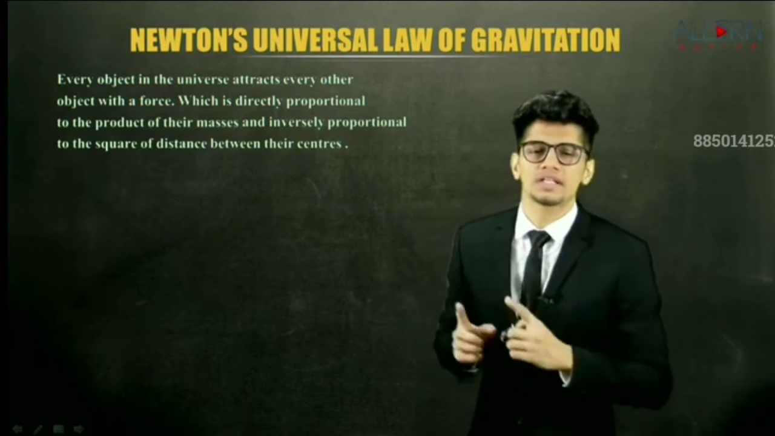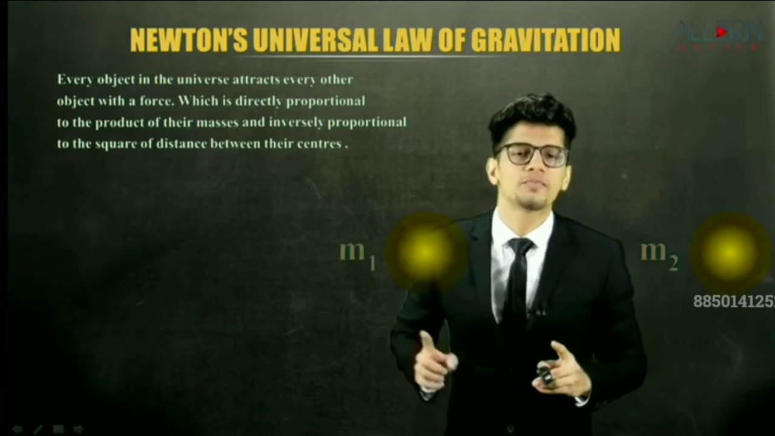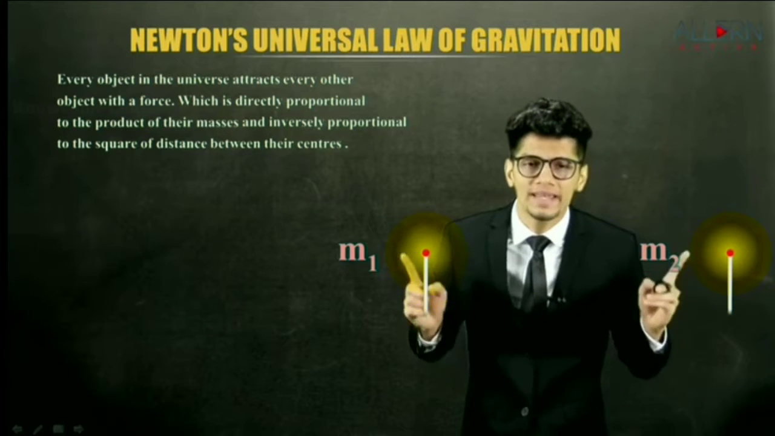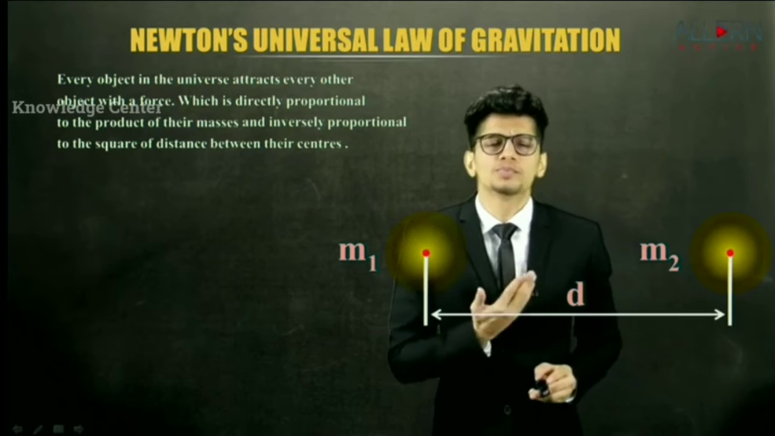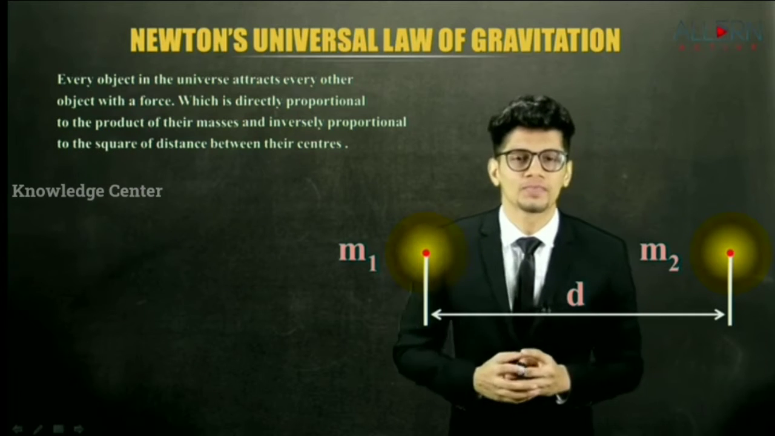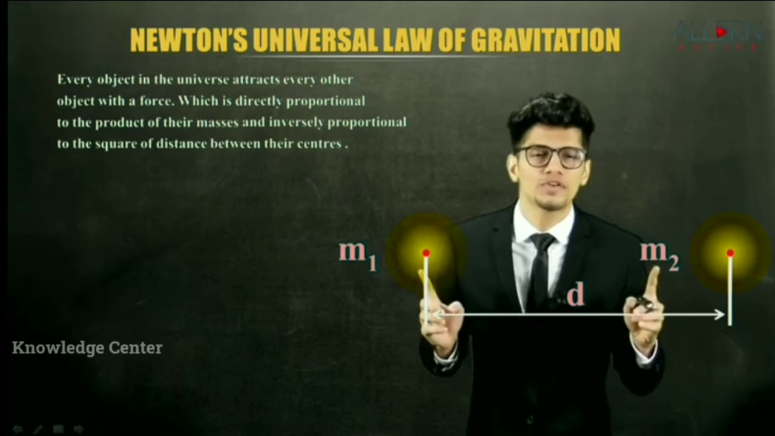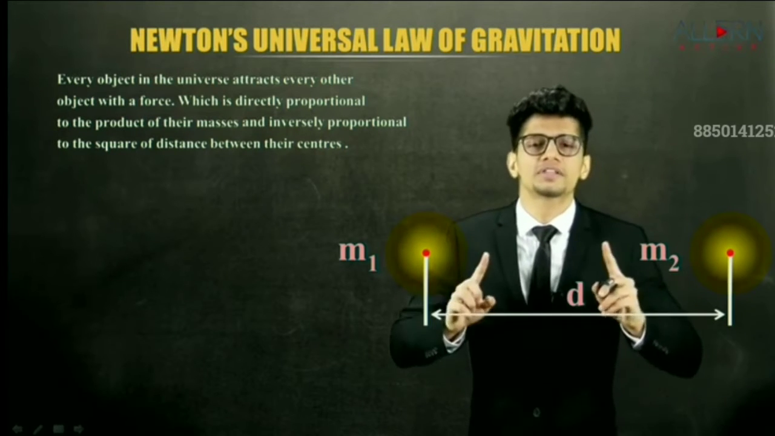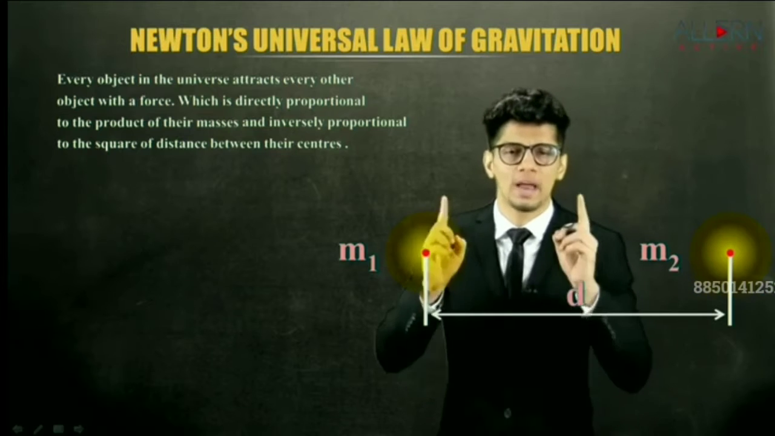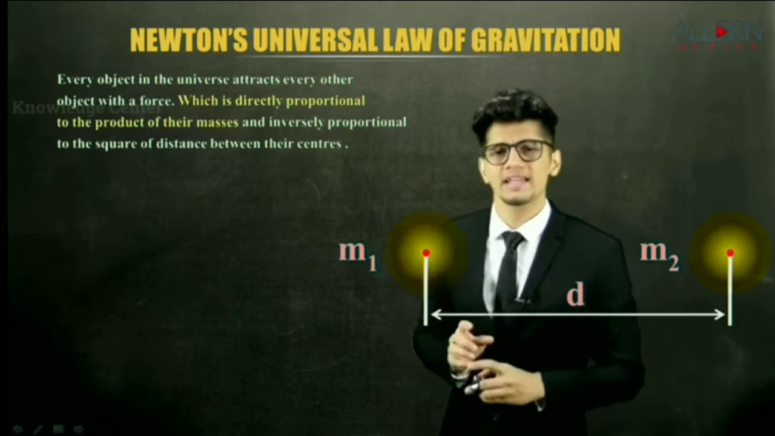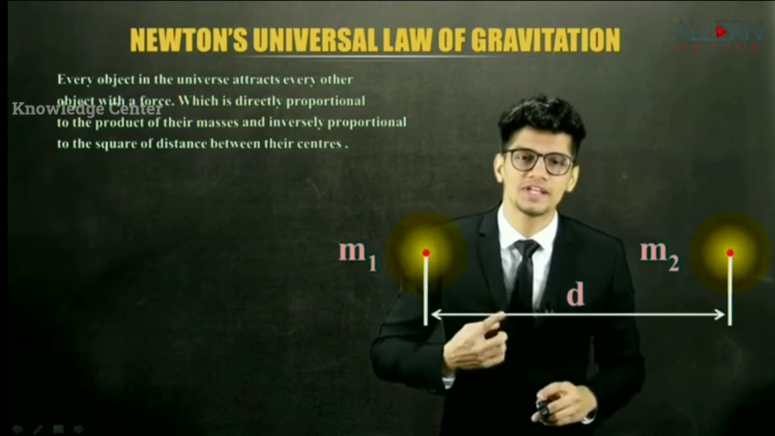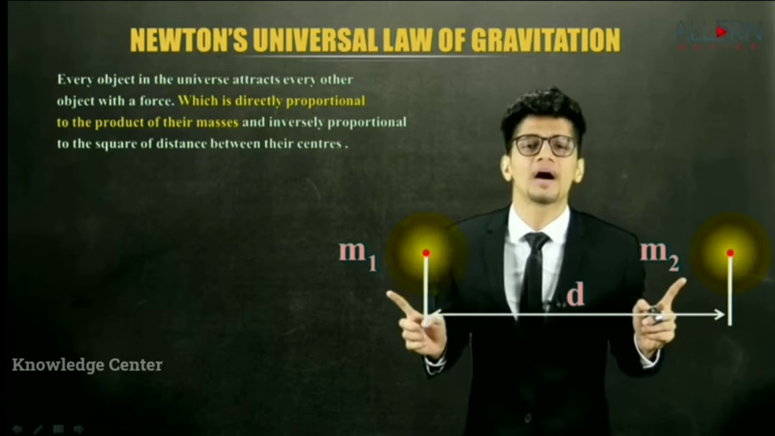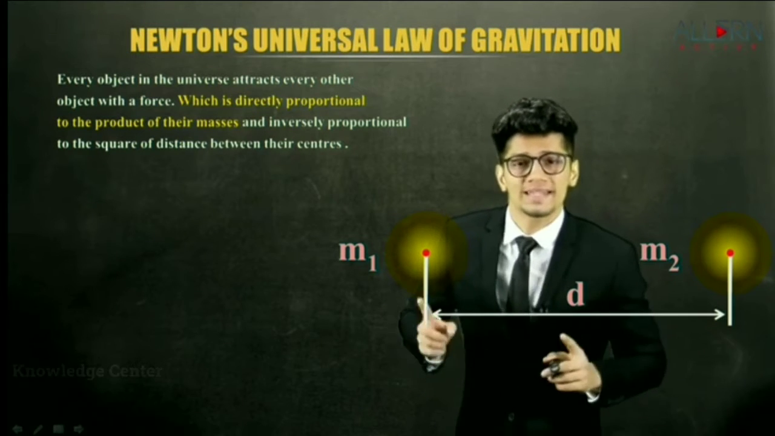So for this to understand, we'll consider two objects of masses m1 and m2. And the distance between their centers would be denoted by small letter d or small letter r as given in the textbook. Now it says every object in the universe attracts every other object with a force. That means these two objects will attract each other with a force, and that force will be denoted by capital F, remember. It says, and this force is directly proportional to the product of their masses. We know that product means multiplication, and their masses are m1 and m2. So product means m1 into m2.